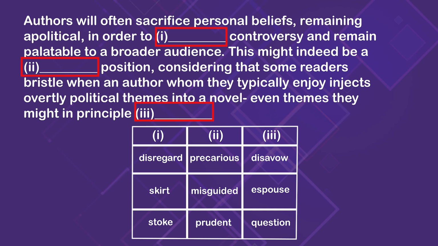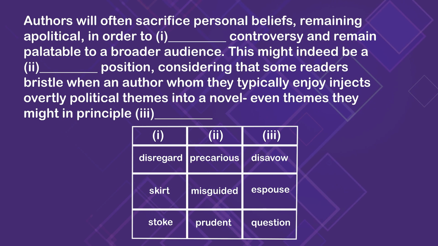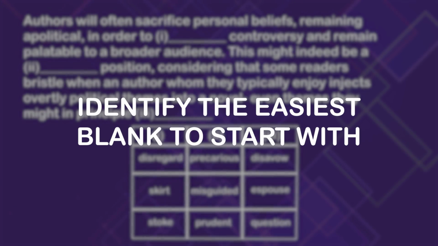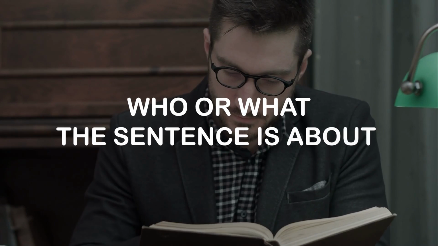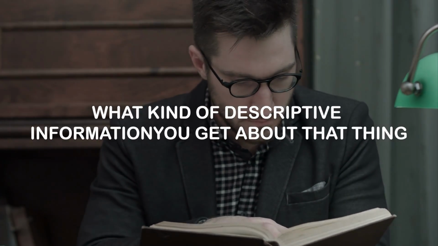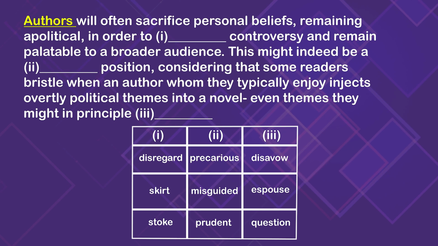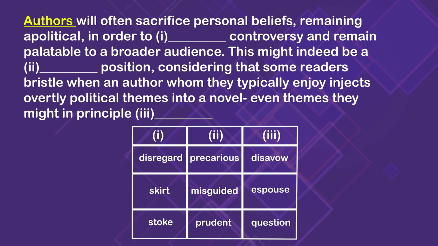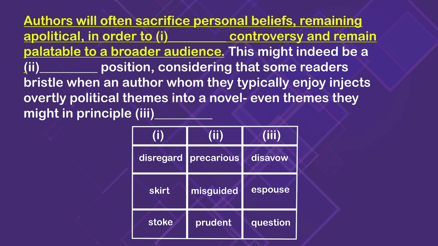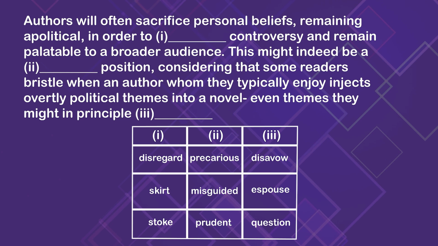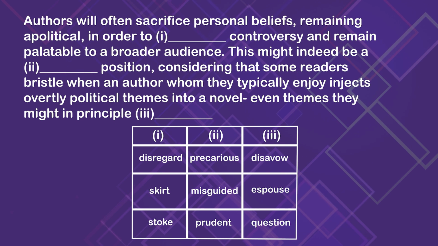Here we go. For these multiple blank text completions, you typically want to identify the easiest blank to start with and work from there. To do so, you want to read through it and make sure you can establish who or what the sentence is about and what kind of descriptive information you get about that thing. For us, we know that the who is the authors. And then as we read through these different blanks, you might have noticed that you get quite a bit of information at this first sentence. So this is actually a good place to start. For some text completions that are multiple blank, it might be better to start with the second or third blank. For this one, it's the first blank.